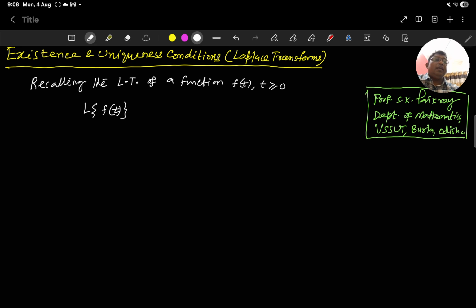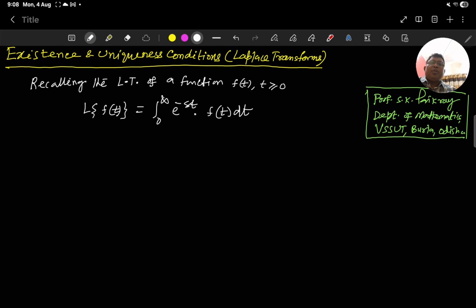Hello everyone. In this lecture I shall discuss the existence and uniqueness criterion of Laplace transforms. If we recall the definition of Laplace transform, for a function f(t), t greater than or equal to 0, the Laplace transform of f(t) is given by L of f(t) equals the integral from 0 to infinity of e to the power minus st into f(t) dt. Now if you integrate it, here s is a parameter.